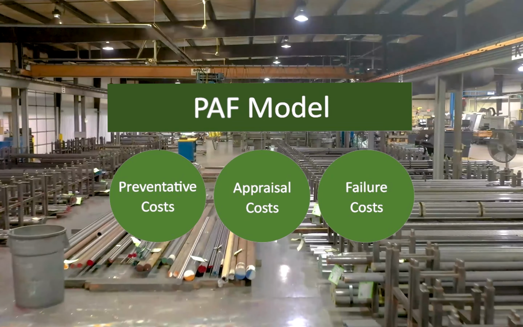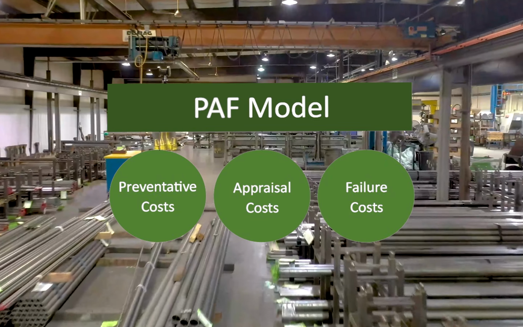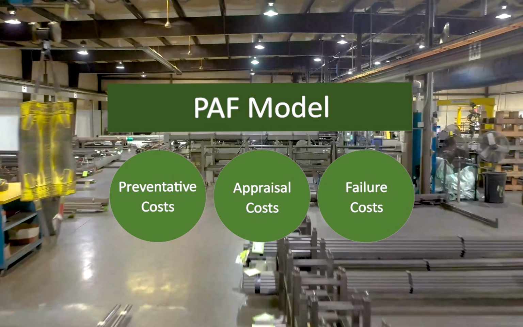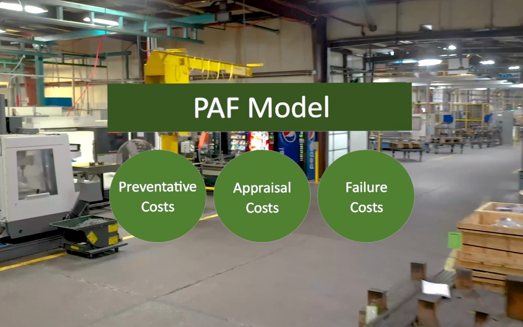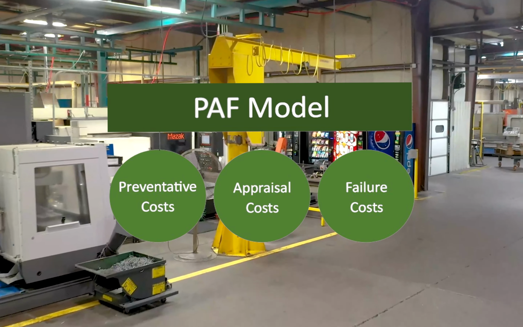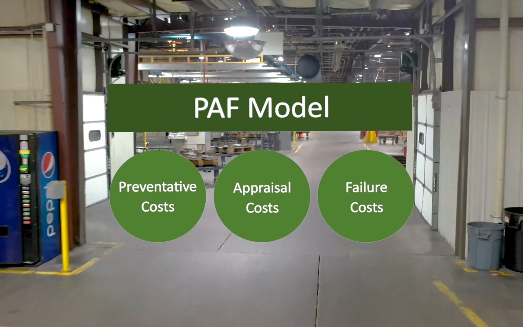So our methodology: we started with the PAF model, the prevention, appraisal, and failure model. This is the cost of quality overall, but we focused on the cost of poor quality, which encompasses failure costs. Failure costs are things like scrap and rework that are a result of failed quality.